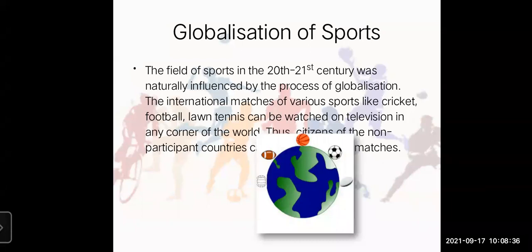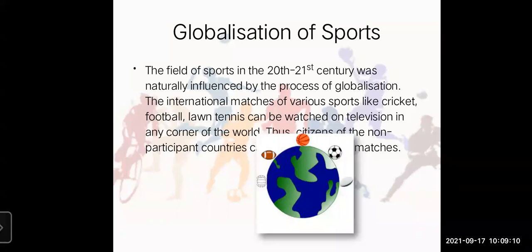And it is also not like that only the cricket fans are in India, or football fans are only in England. No, in each and every country there are fans of that particular sport. So here they are scattered all over the world, and most importantly it affected the structure of the sports economy.